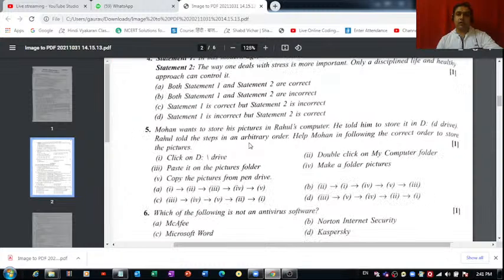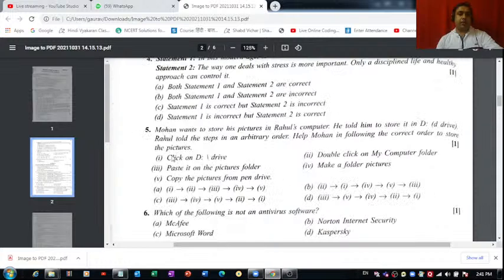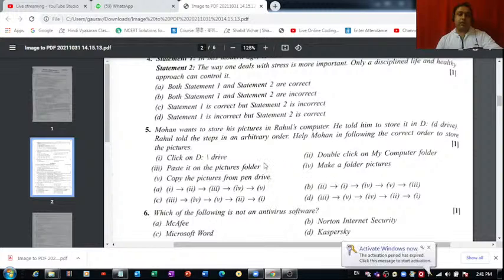Sorry for the confusion. Question number 5 is, Mohan wants to store his pictures in Rahul's computer. He told him to store it in D drive. Rahul told the steps in an arbitrary order. Help Mohan in following the correct order to store the picture. So we have to rearrange these steps in the correct order. Let's try and do that.